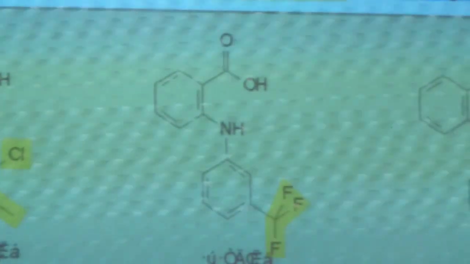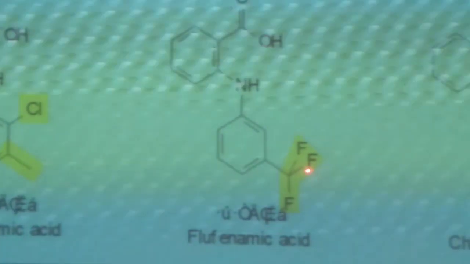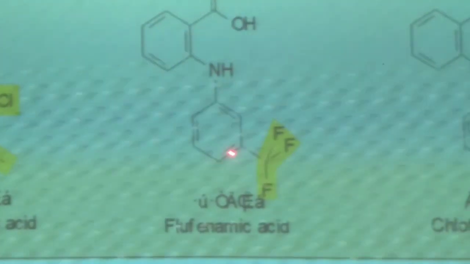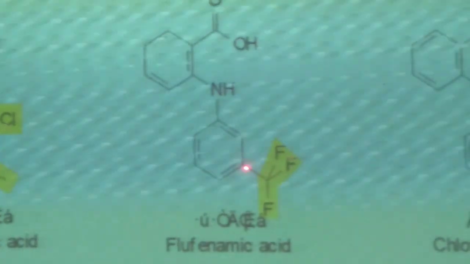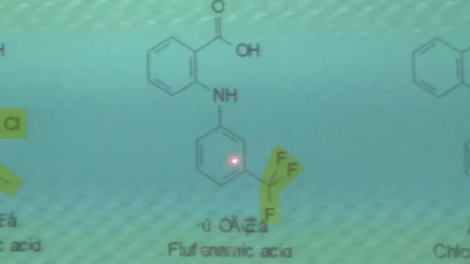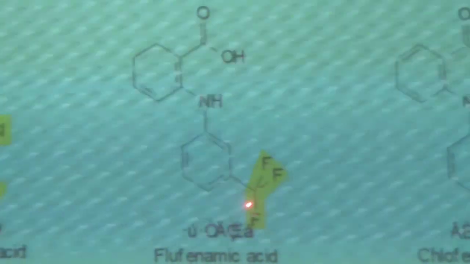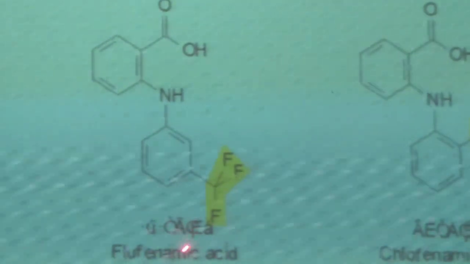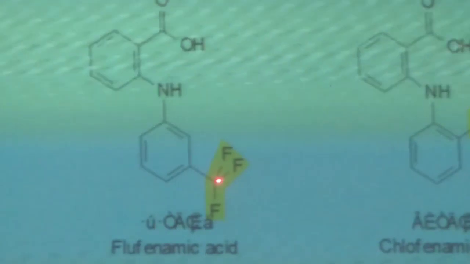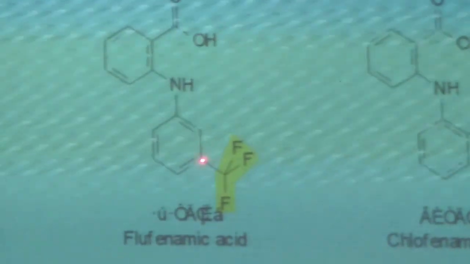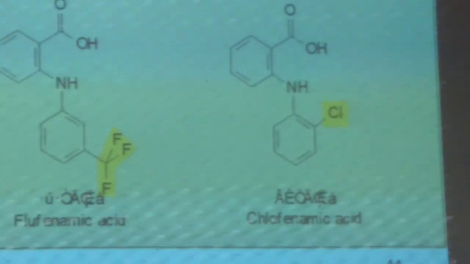That is flufenamic acid. Flufenamic acid is formed from tetrafluoromethane. When it reacts with phenamic acid, it forms flufenamic acid. One of the H is removed from phenamic acid, and fluoride is removed from tetrafluoromethane, and HF is formed as a byproduct. So flufenamic acid is formed. There is a trifluoromethyl group attached to phenamic acid. That is flufenamic acid. This is clofenamic acid.